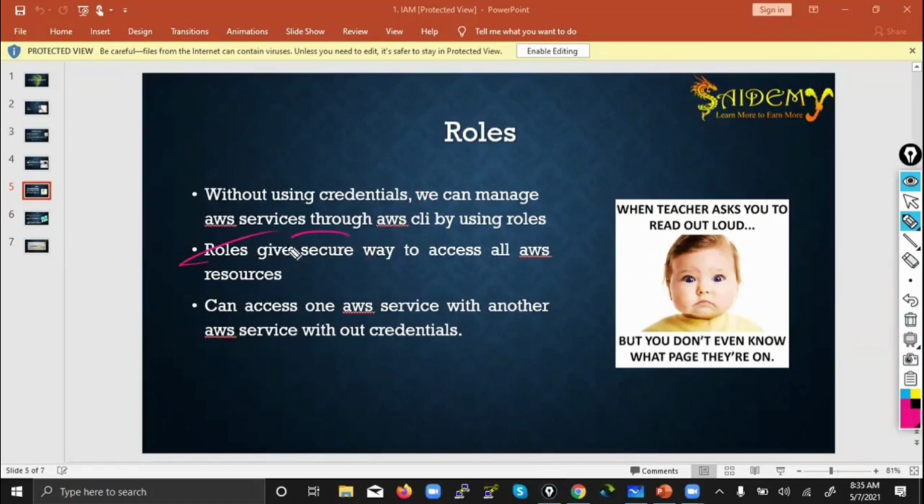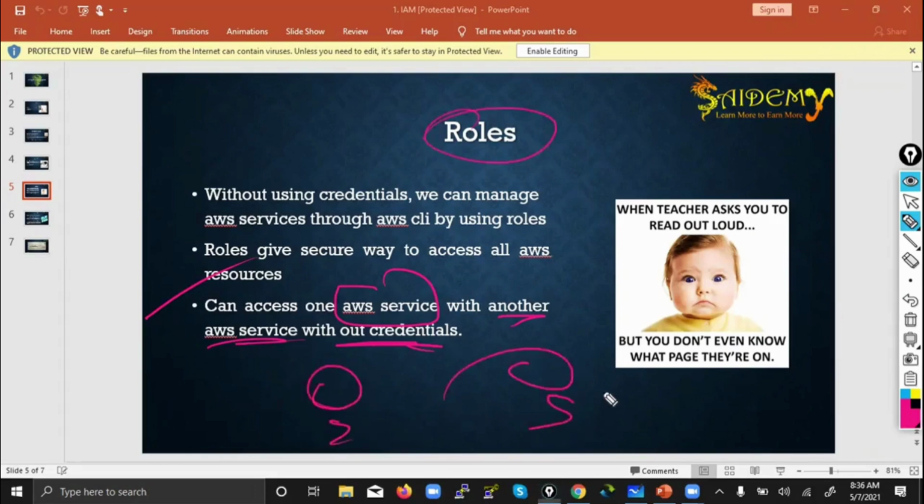Roles give a secure way to access all AWS resources. Why secure? Because it is not exposed, unlike your access key and secret key. And then you can access one AWS service from another AWS service without the credentials. Of course, that is the whole purpose of a role, to give permission between any two services without credentials.